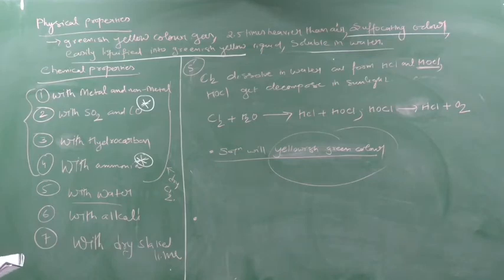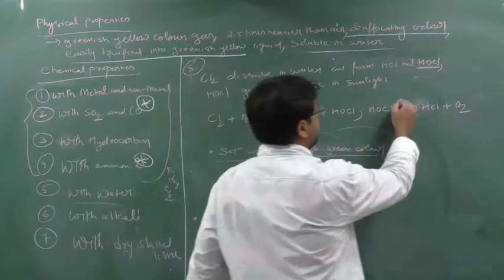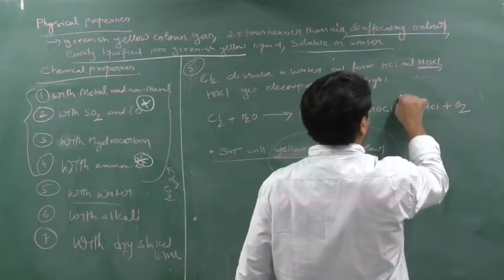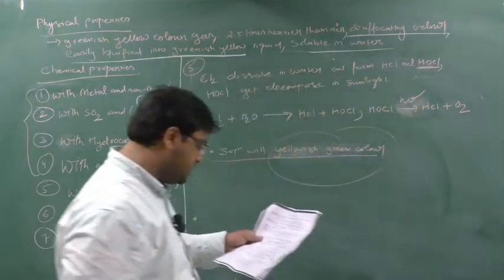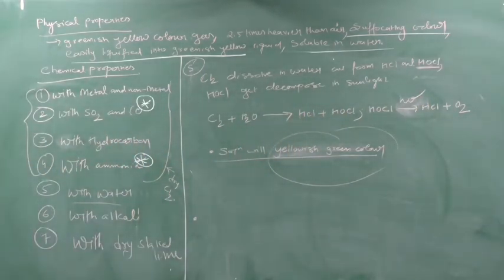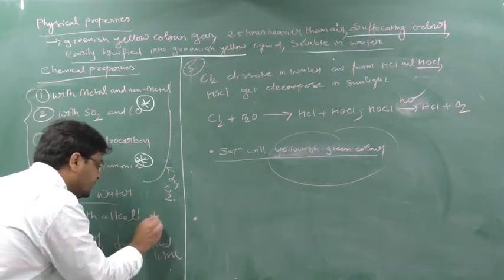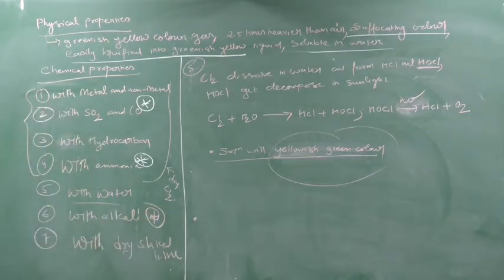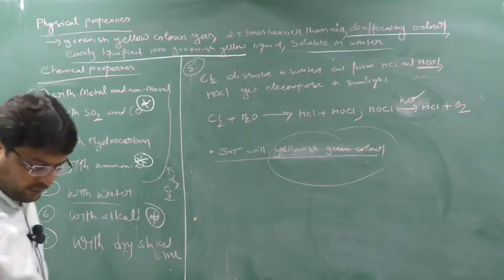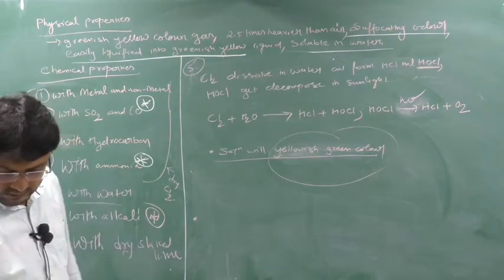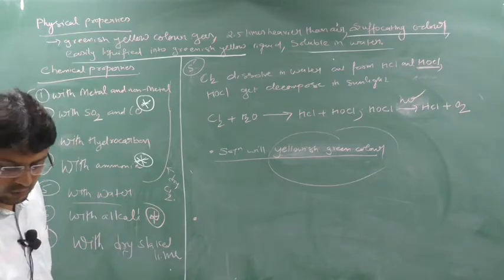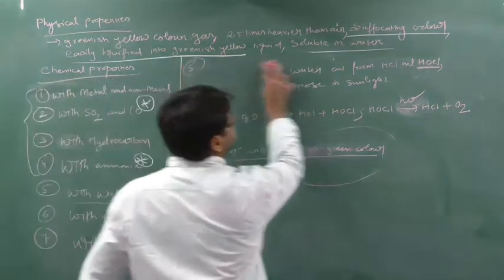So write down: chlorine dissolves in water and forms HCl and HOCl, and HOCl gets decomposed in the presence of sunlight, that is hν, and forms HCl and O2. Light is important here. Clear this part? This is the fifth property. The sixth property is also very important because it has been asked and some conditions are also given. Is everyone understanding or not? If I am going too fast, please comment. I am going very fast, but what to do? You have to complete the course. Yes or no? Okay.